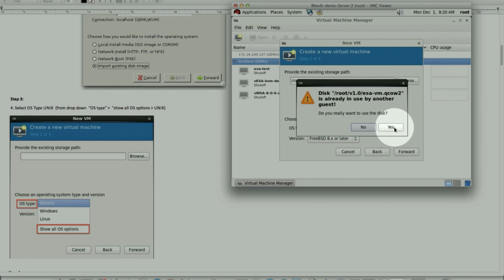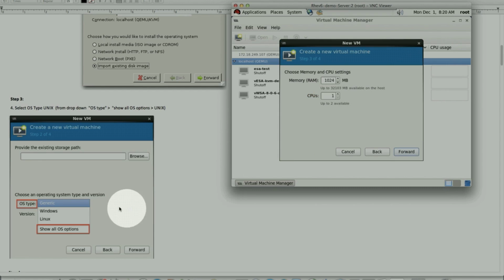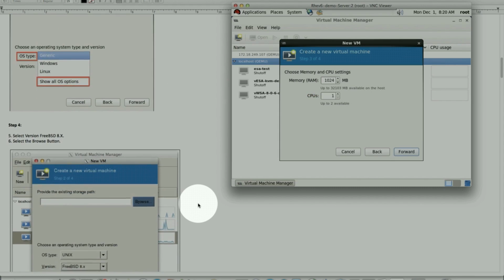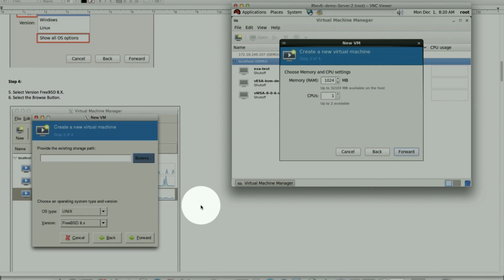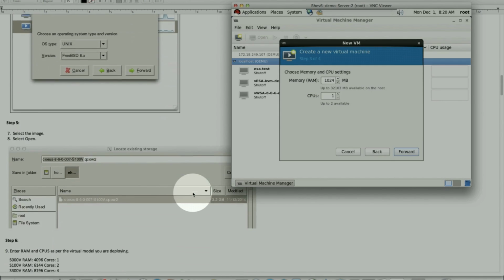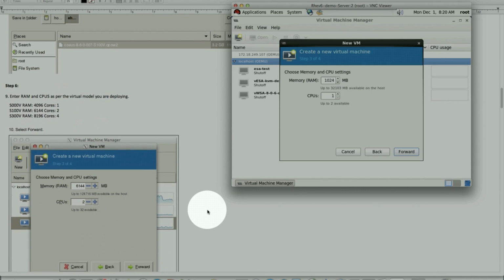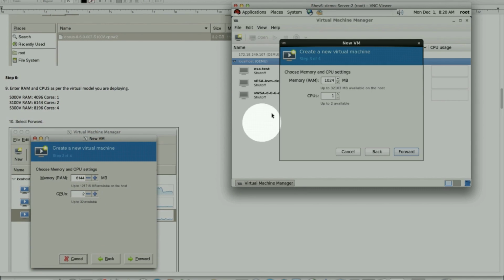This is already used, that's correct, because it's running with another machine. Then we'll go down here. We did this. We pointed to the file. Now we need to set the memory. This is a 000V model, so we need at least 4 gig, and just 1 core should be sufficient.